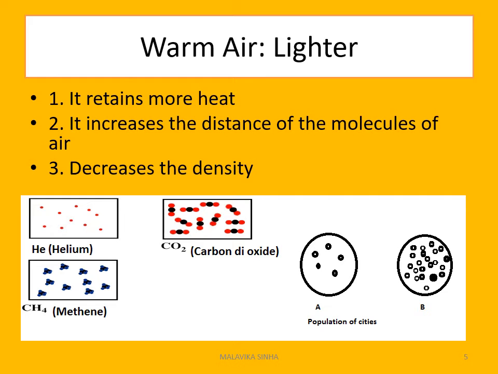A similar analogy applies to the climate too. Here the intermolecular space of helium is more than methane, and the intermolecular space of methane is more than carbon dioxide. So warm air retains more heat, and with warm air there is a trend of decreasing density. That means it increases the molecular distance between the molecules of the air. So warm air becomes lighter.